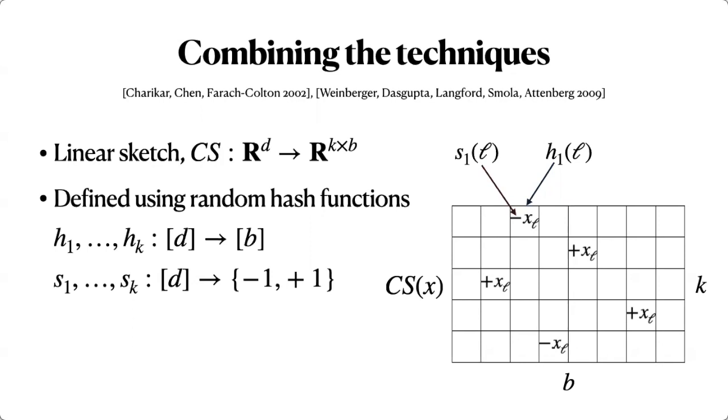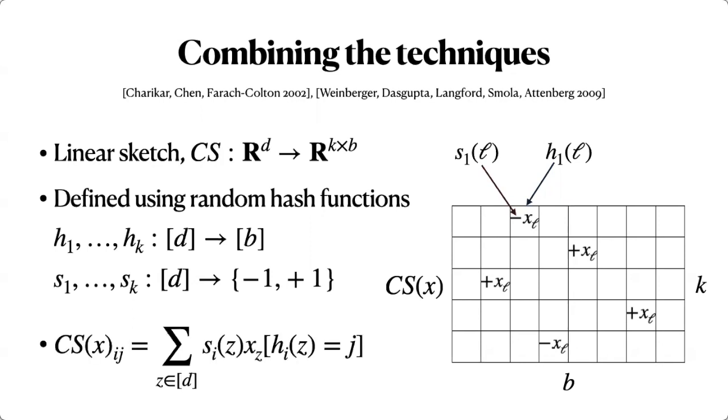Okay, so this gives us some kind of object, and it's actually very easy to implement. This is the formula for it. It's just a few lines of code. So it's really trivial to implement, but the difficult thing, of course, is to understand what happens with all this randomness. So can we really tame it?